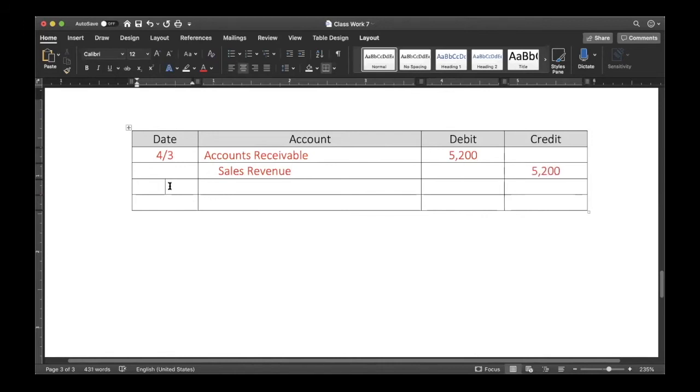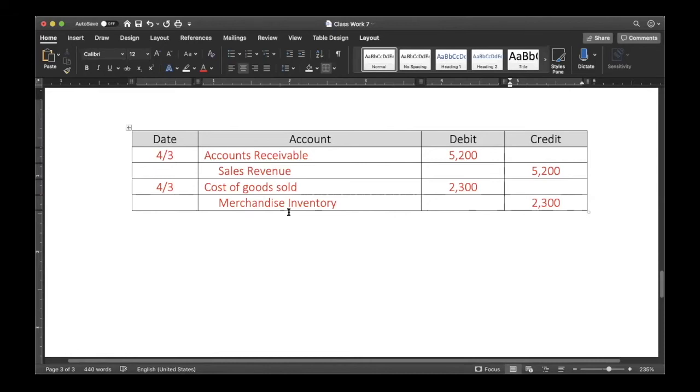We have to account for the merchandise we're selling. The second entry for the same transaction would be cost of goods sold for our cost, which would be $2,300. And the credit would be merchandise inventory of $2,300. That's what it would look like. This was on your last test. It's very lengthy to do. It takes up 4 lines.